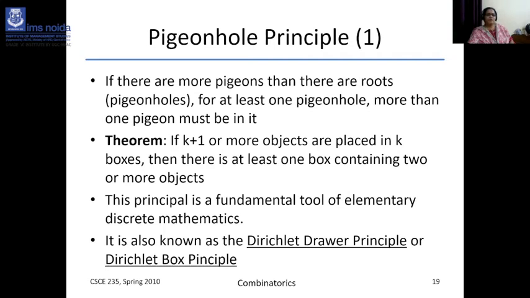If k plus 1 or more objects are placed in k boxes, then there is at least one box containing 2 or more objects. This principle is a fundamental tool of elementary discrete mathematics. The pigeonhole principle is very popular and it's a fundamental tool for elementary mathematical applications in discrete math. It is also known as Dirichlet's drawer principle, or simply Dirichlet's box principle. Pigeonhole principle, or somewhere it is called Dirichlet's box principle.